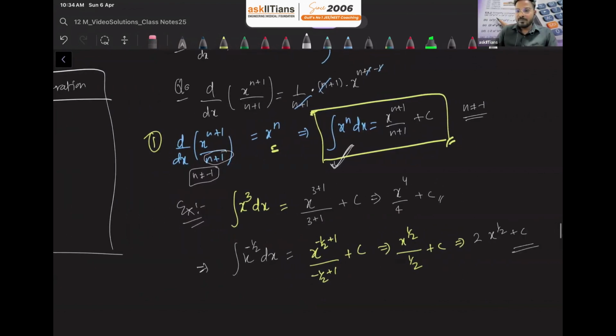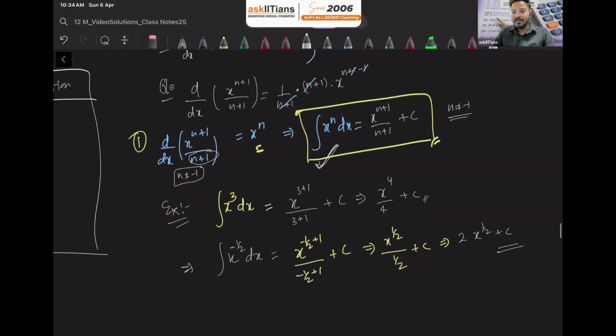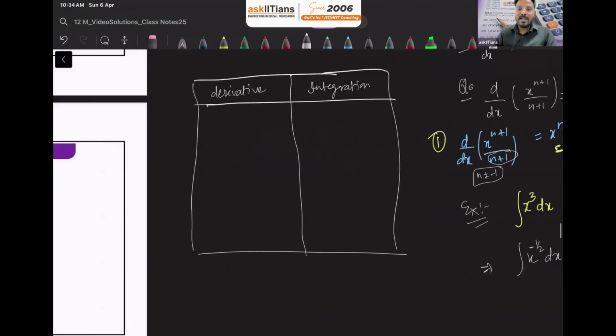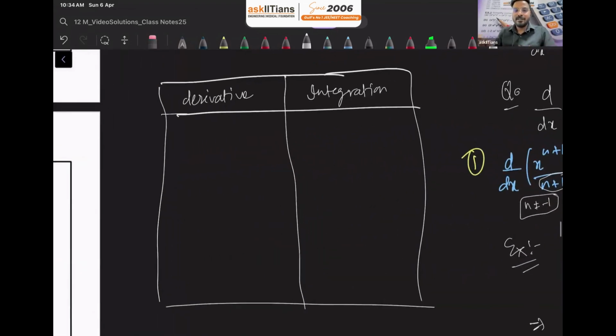So now I'm going to write down all the formulas directly, and then later on we'll discuss questions based on these formulas. So these are the elementary formulas in integration, right? Basic formulas.